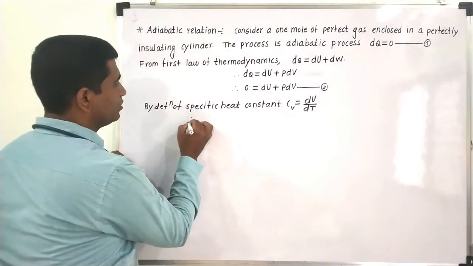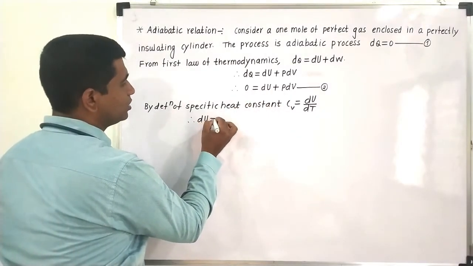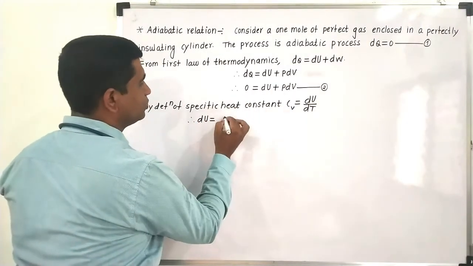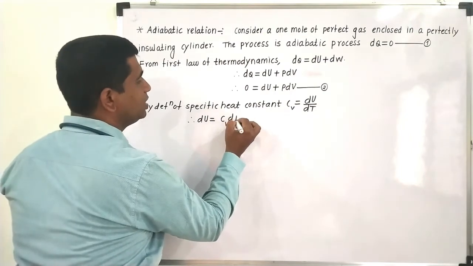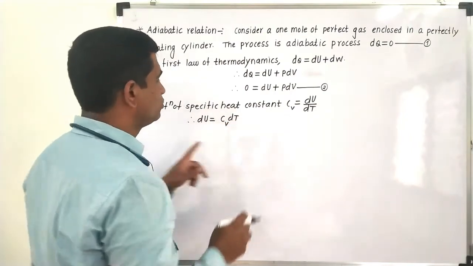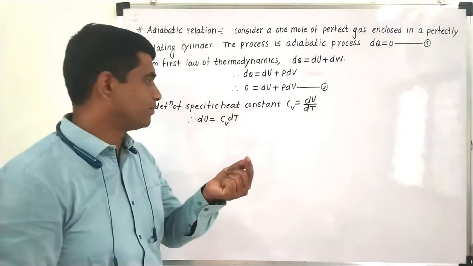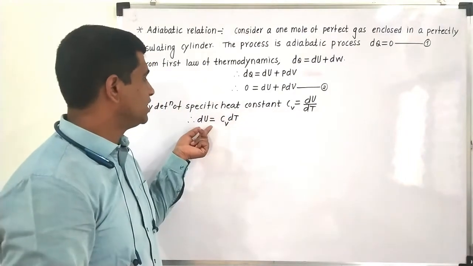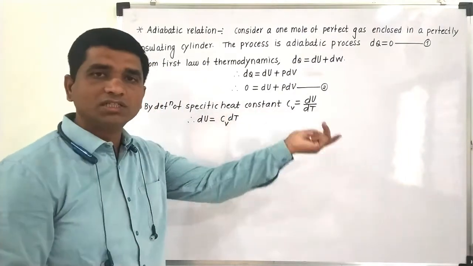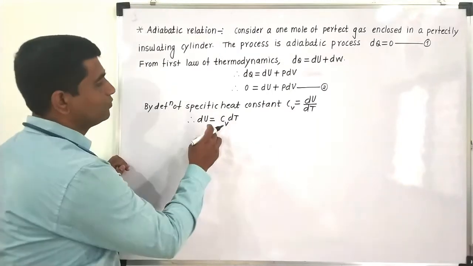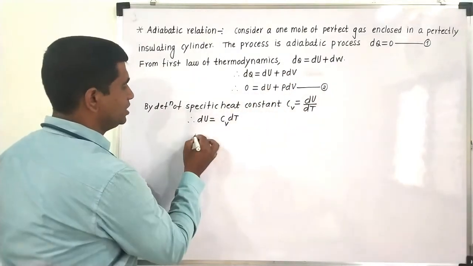So from this one we can write dU is equal to, if I transfer this dT from this side to this side, it will be Cv into dT. And this expression we have written for 1 mole of gas. If it is n moles of gas, then dU will be n times Cv into dT. Now what we will do, we will substitute these values in this equation.